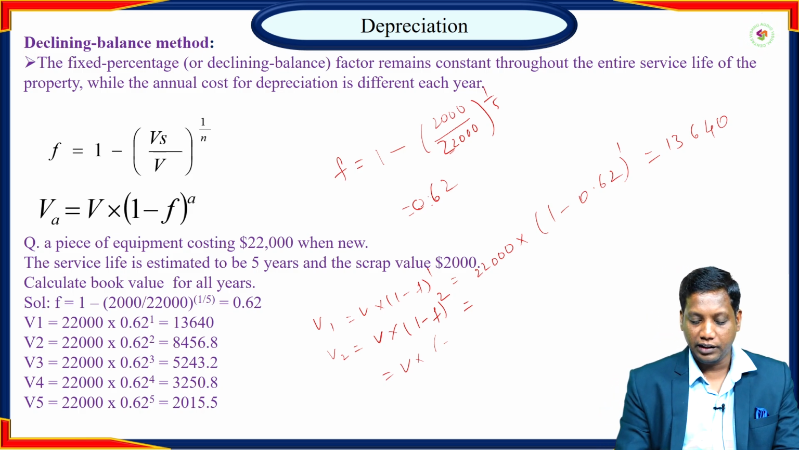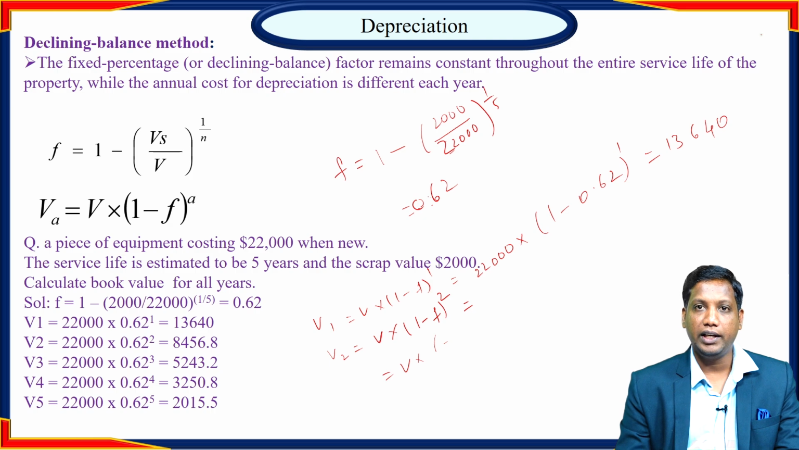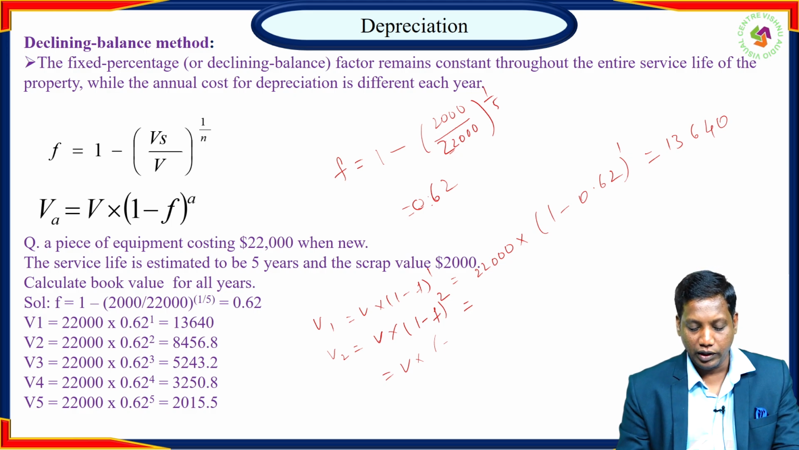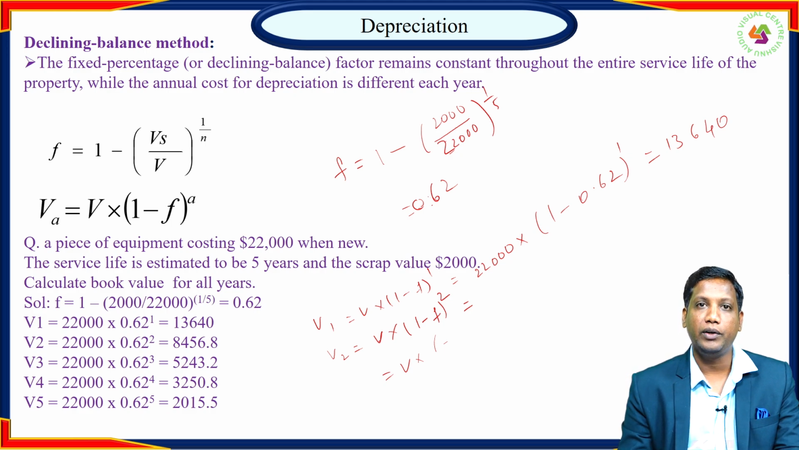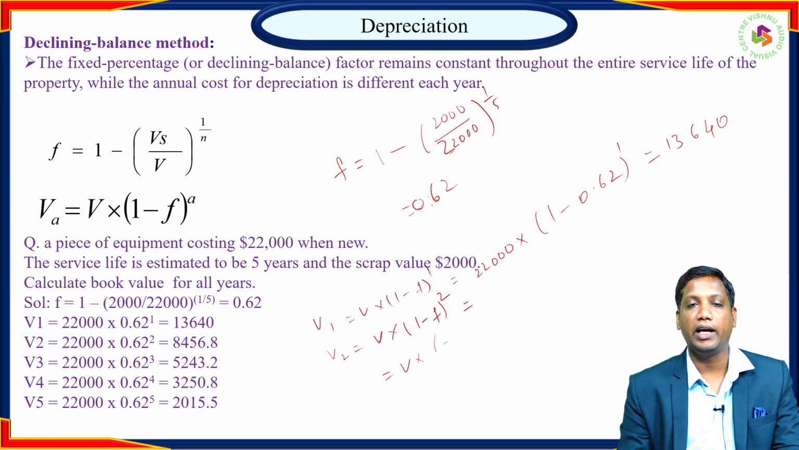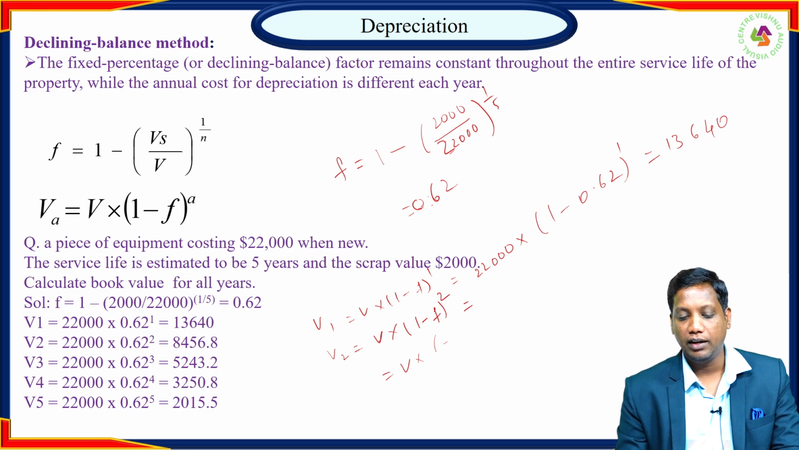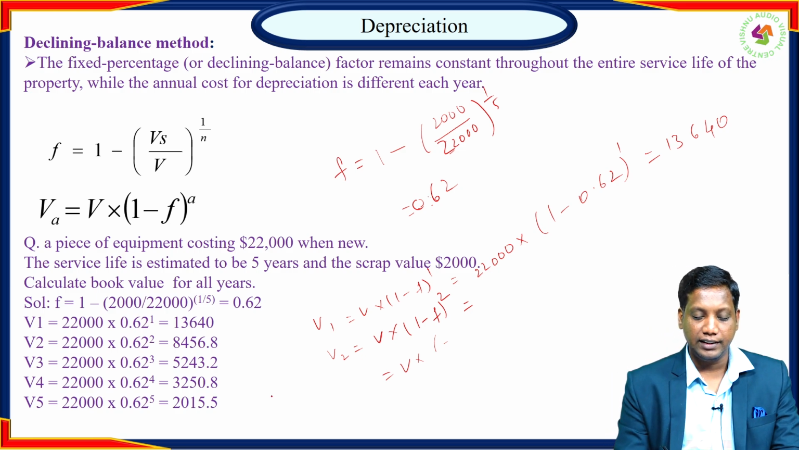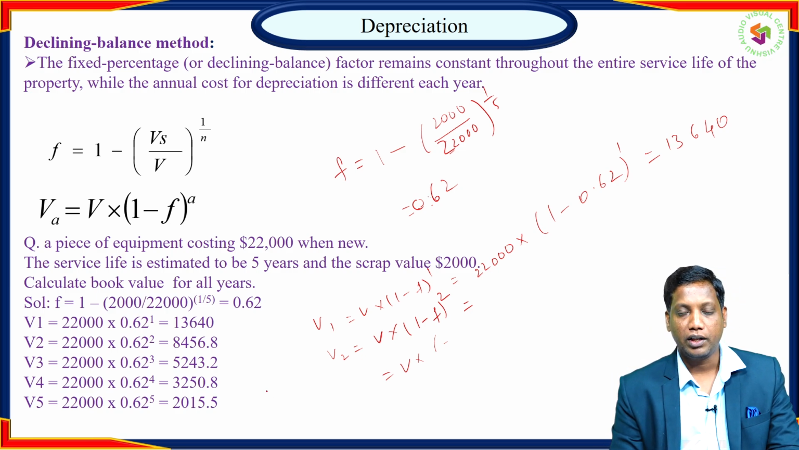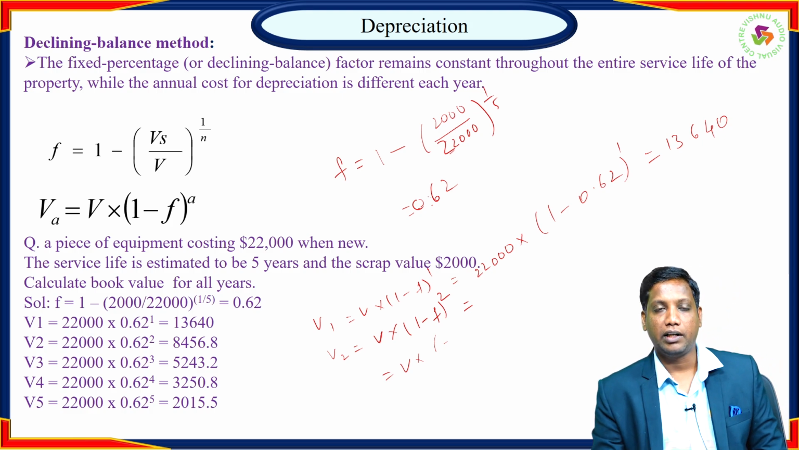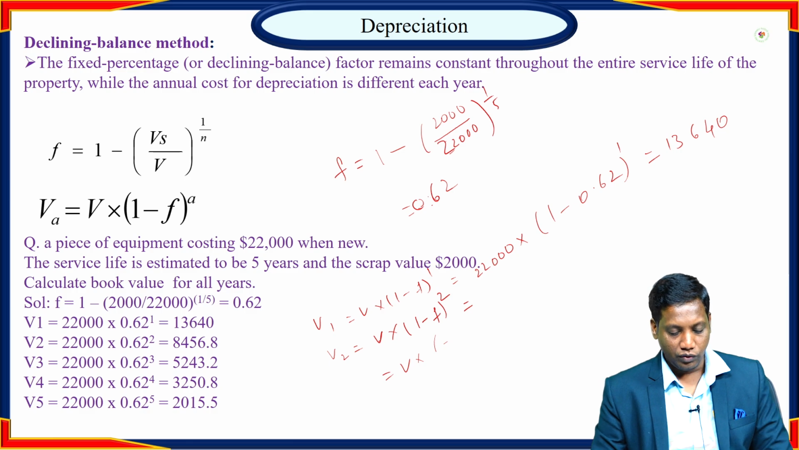So we get 13,640 as the first year book value, the second year book value is 8,456.8, the third year book value is 5,243.2, the fourth year book value is 3,250.8, and the fifth year we get 2,015.5 as the book value. In the previous case, the scrap value after the end of the 5 years was 2,000. Here we have obtained a little bit higher amount, 2,015.5.